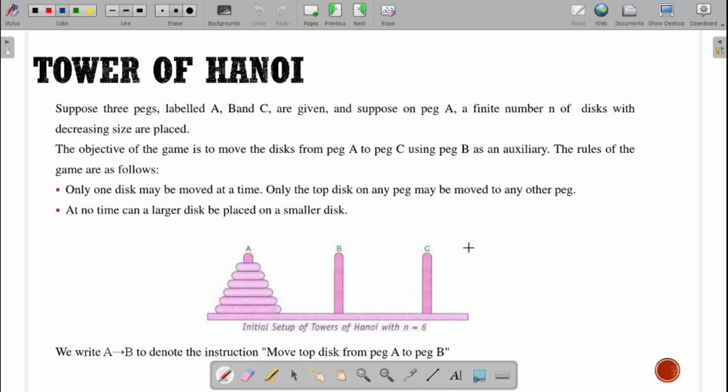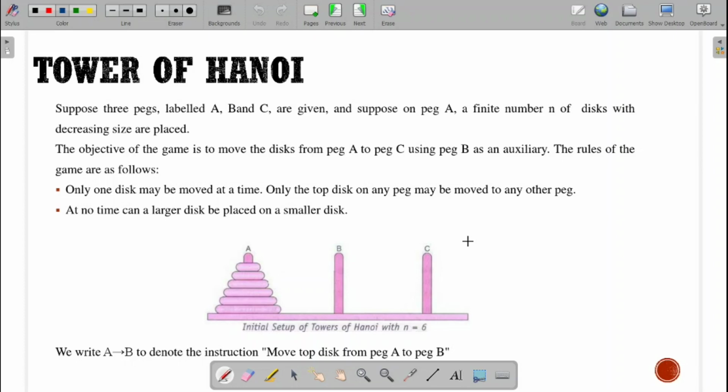I hope the problem is clear. What is the problem? We need to move the discs on peg A to peg C. The movement should be done from A to C. What is the rule? We need to move one disc at a time, and only the one on the top.